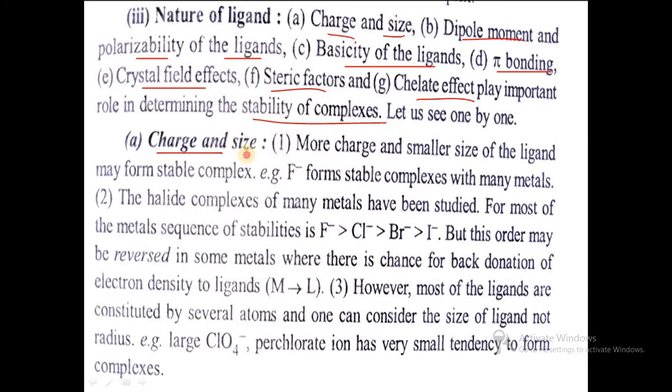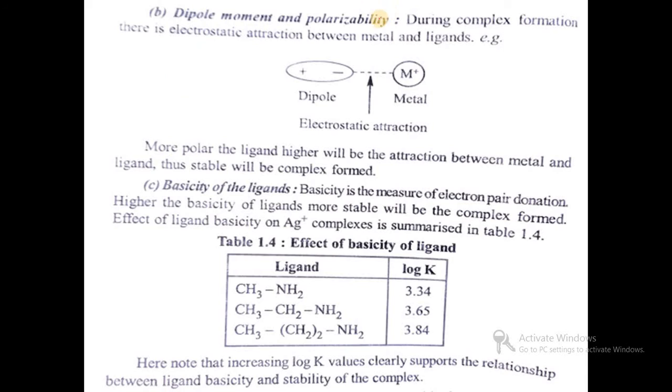In case of ligand, charge and size. More charge and smaller size of the ligand may form a stable complex. The first sentence is very important: more charge and small size. So here F- forms stable complexes with many metals. The halide complexes of many metals have been studied. For most of them, the stability order is F-, Cl-, Br-, I-. In multiple choice questions they will ask the order of formation of complexes with stability, and this is about the charge and size.